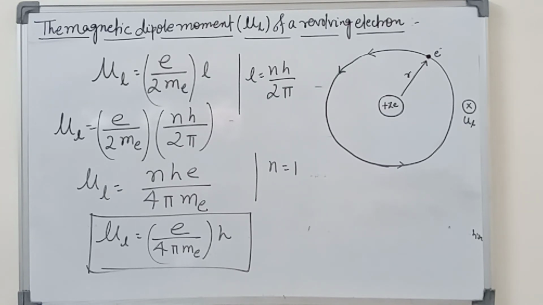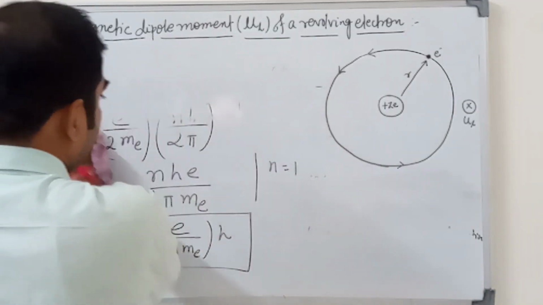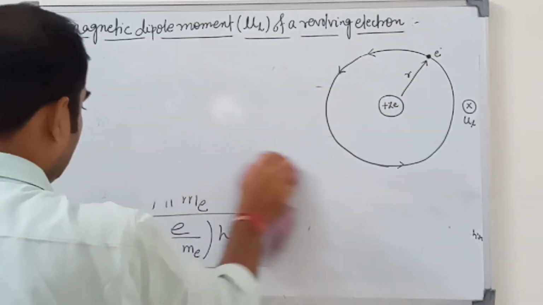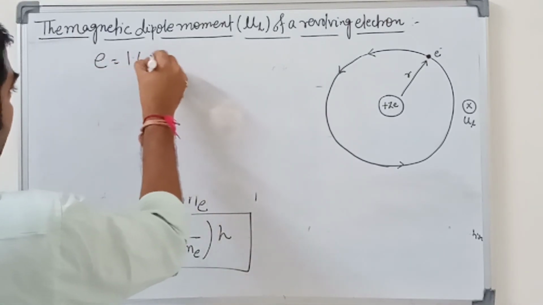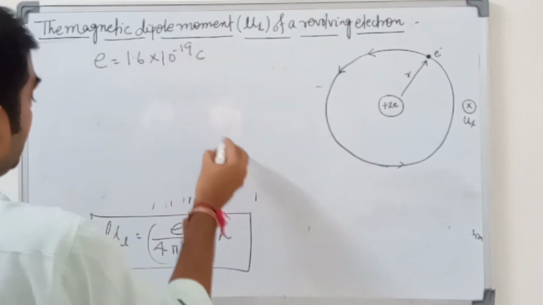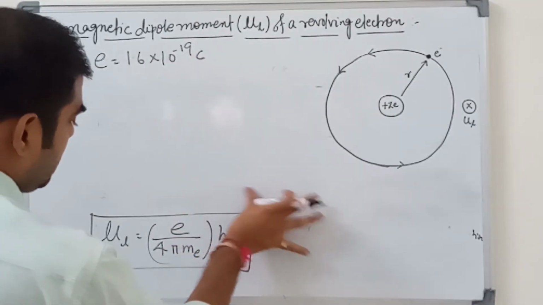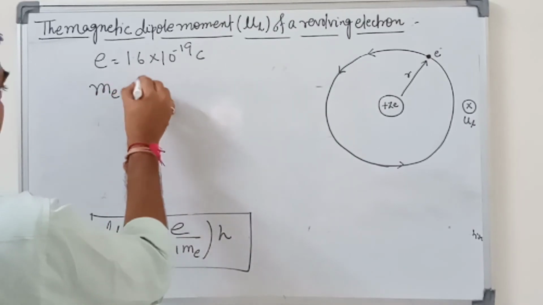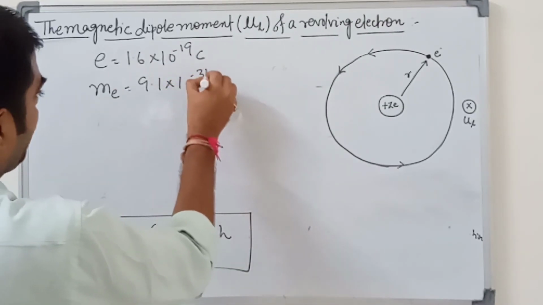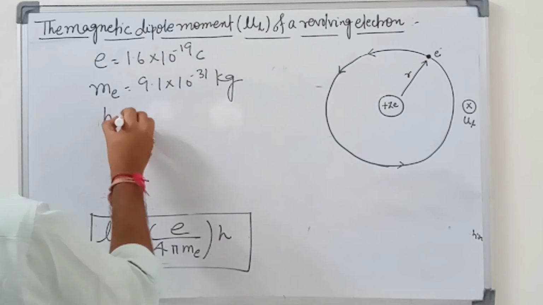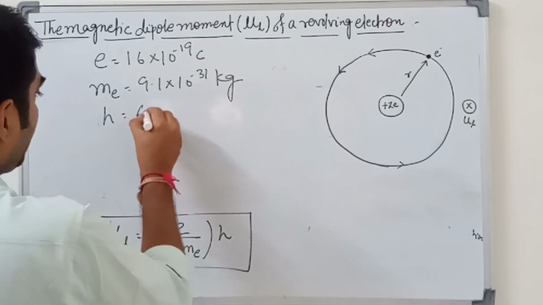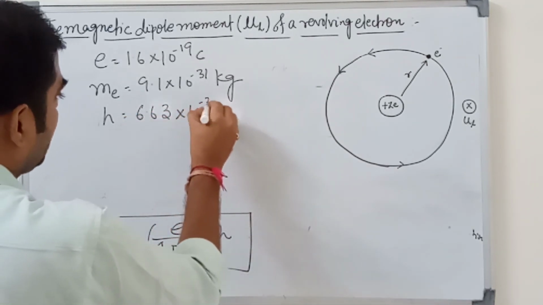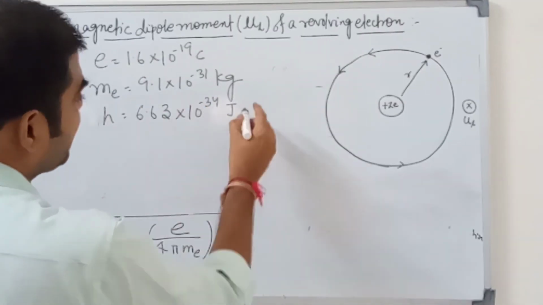Putting the numerical values: electron charge e is equal to 1.6 into 10 to the power minus 19 Coulomb, m_e, the mass of the electron, is 9.1 into 10 to the power minus 31 kg, and h is the Planck constant, 6.63 into 10 to the power minus 34 joule second.